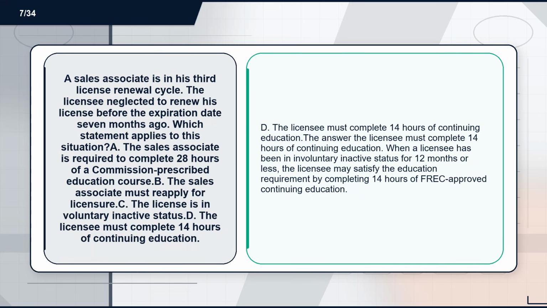D. The licensee must complete 14 hours of continuing education. Definition. D. The licensee must complete 14 hours of continuing education. When a licensee has been in involuntary inactive status for 12 months or less, the licensee may satisfy the education requirement by completing 14 hours of FREC-approved continuing education.